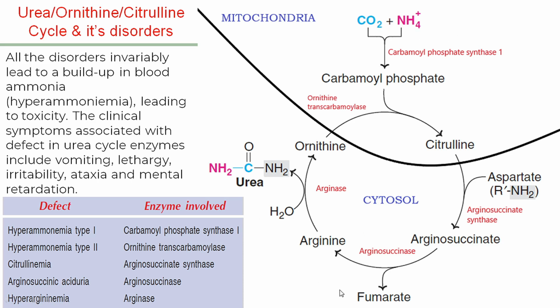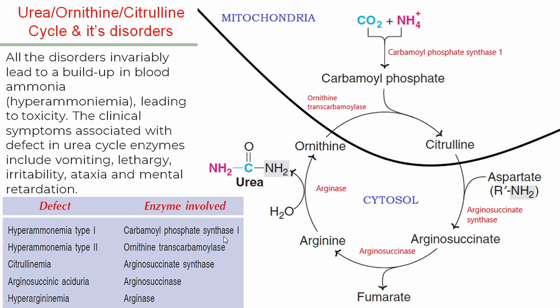Now any enzymatic deficiency can cause the condition of hyperammonemia in the body, an increase of ammonia, and ammonia is very toxic to the body. It can cause very toxic changes to the brain, to the other organs, even to the liver, to the heart. So any defect in urea cycle enzymes includes manifestations like vomiting, lethargy, irritability, ataxia, and mental retardation.